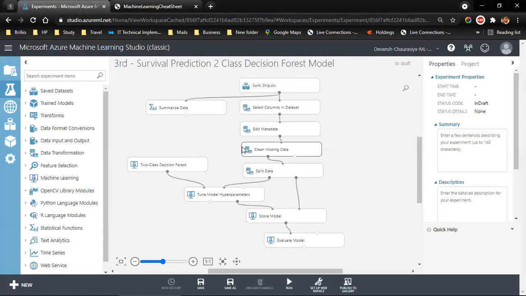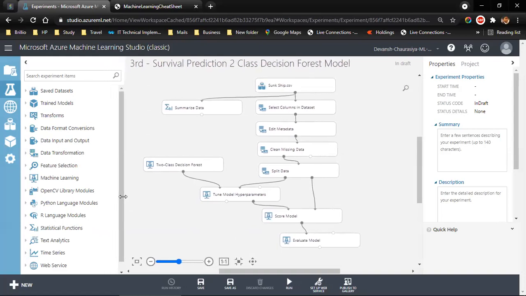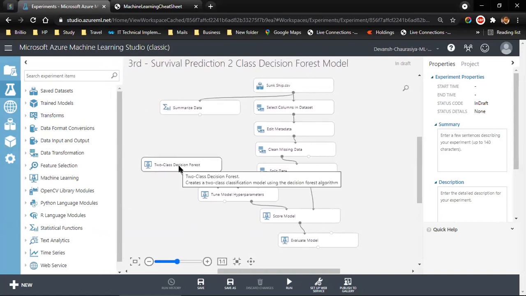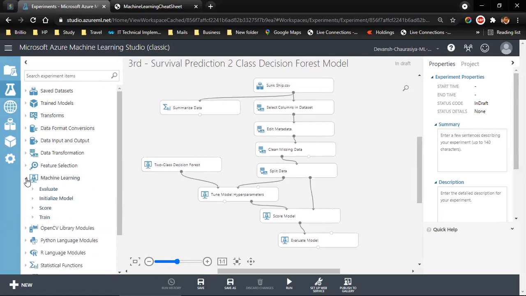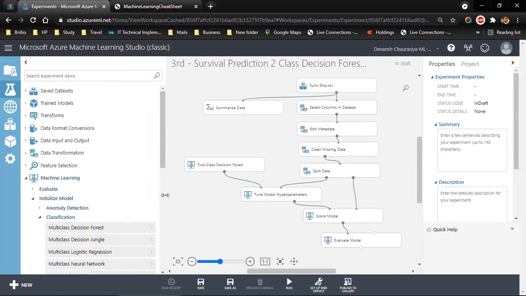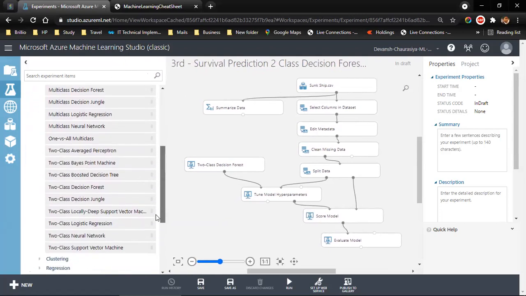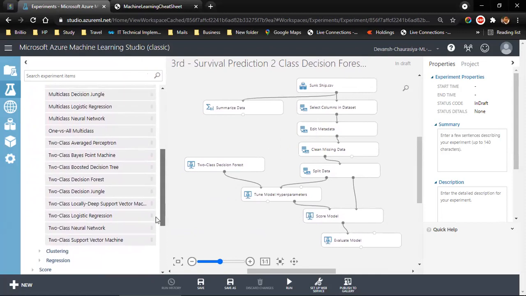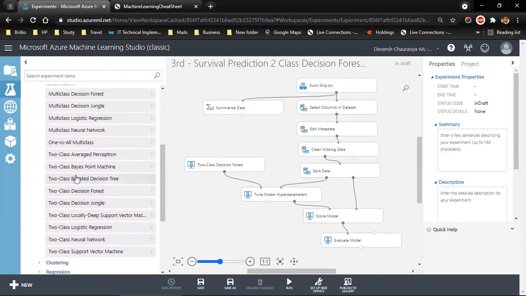Now let me go back over here. What I'm going to show you will look a little cluttered, but let me help you tackle that. So instead of two-class decision forest, I'm going to use, under machine learning, initialize model. I'm still under classification. Let me increase this. Okay, two-class boosted decision tree.